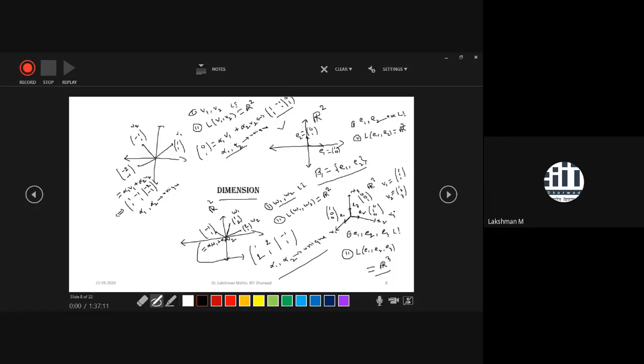Call it something like 4, 3, 5, something like that. You can check that. If you verify that these three are linearly independent, then easily you can say that these three vectors will form a basis of R3, because you are taking three vectors in R3. That's why if these are linearly independent, these three will form a basis.